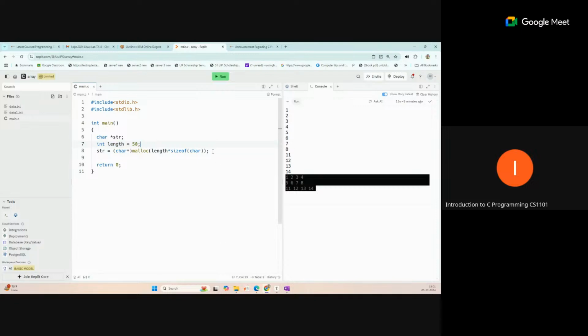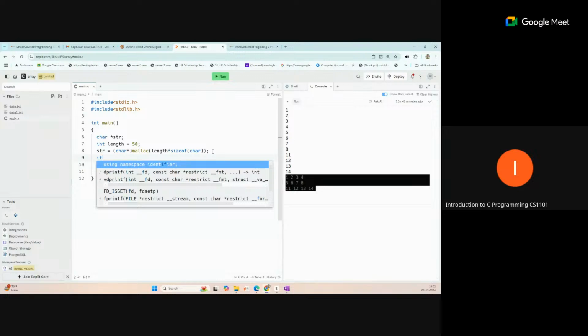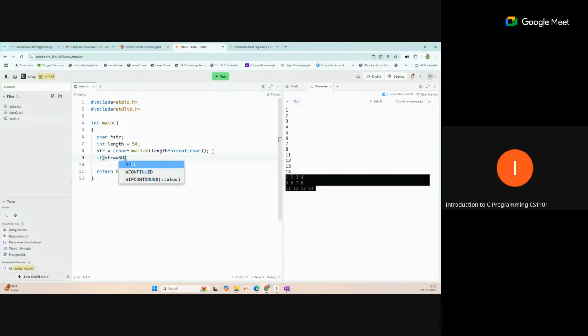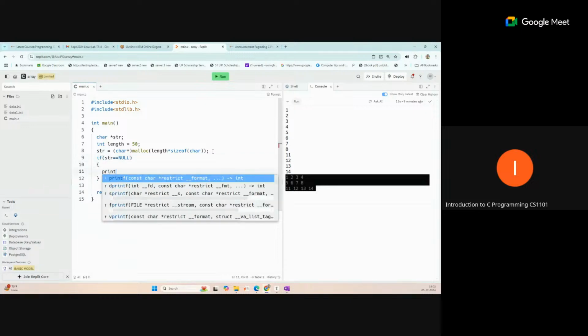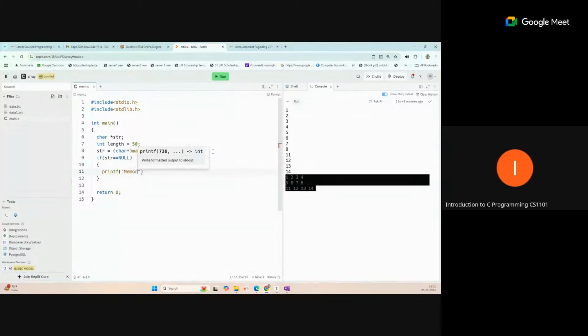But it is always good practice, if you are allocating memory at runtime, to check a condition like this: if str is equal to null. Suppose the memory is not allocated for any reason, in that case just print some message that we can understand, like memory is not allocated.